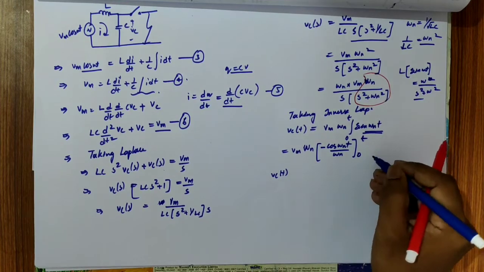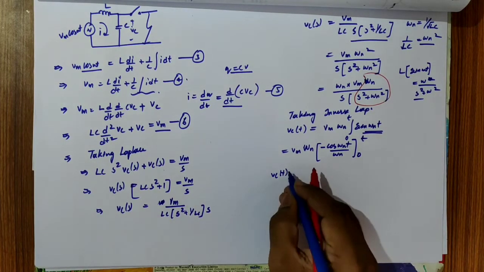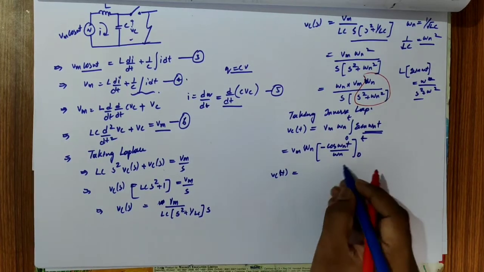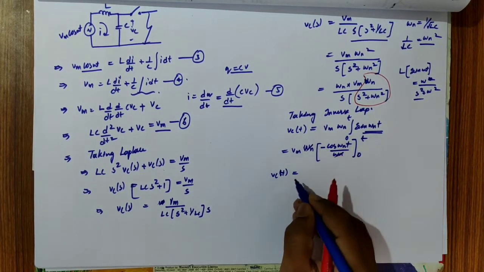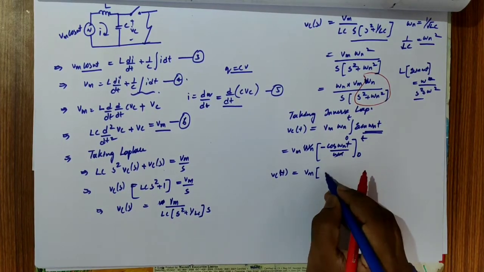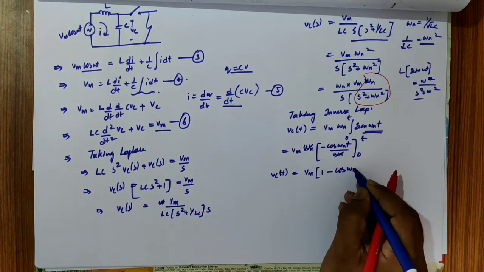So at t equal to 0, Vc of t equal to 0, the constant is equal to 0. Therefore, substituting the value, Vm gets cancelled, so we get Vm into 1 minus cos omega n t.